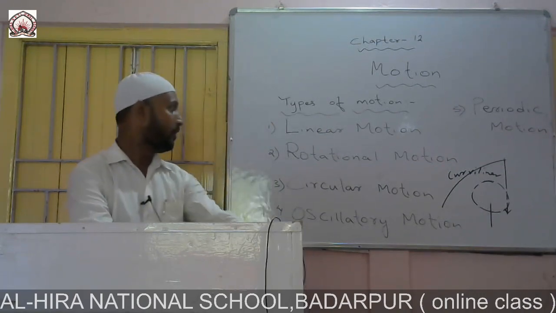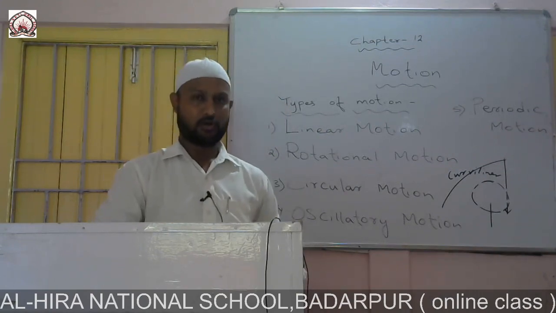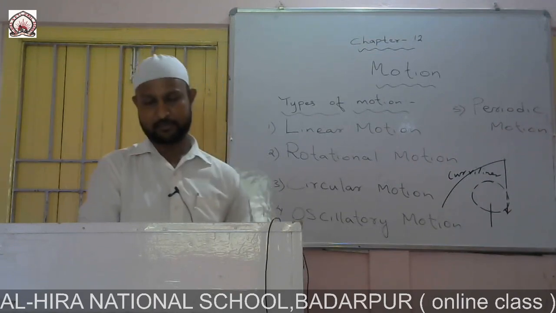Our next type of motion is circular motion. Circular motion usually takes place in a circular path.